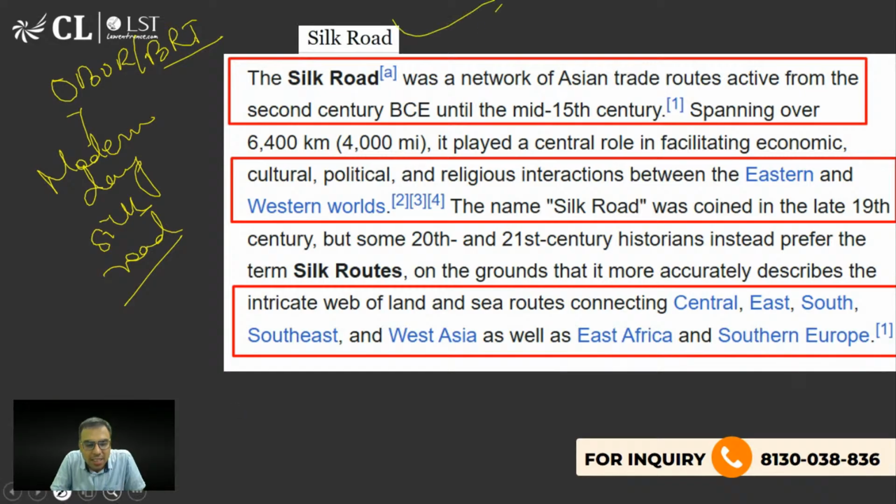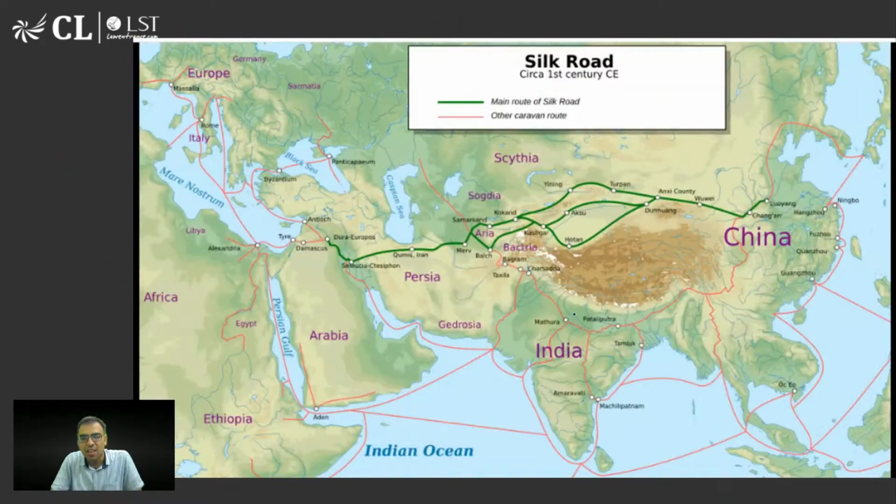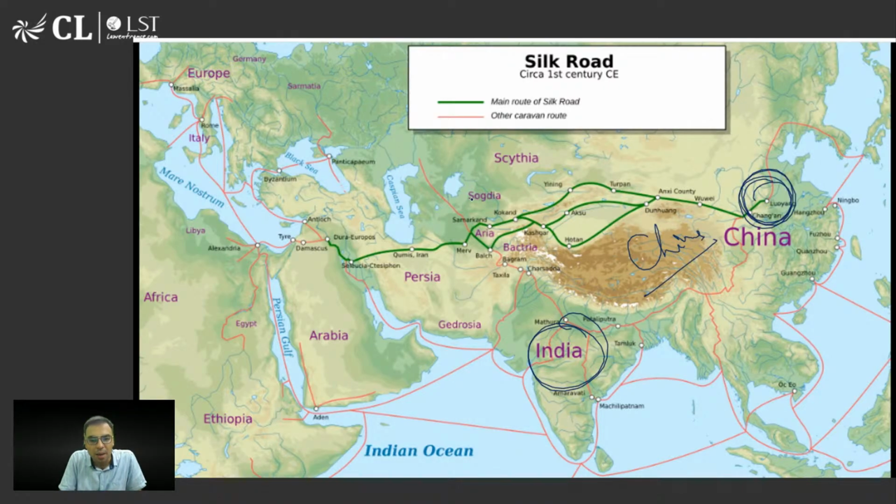And this Silk Road, the ancient one, was somewhere around the 2nd century BCE till the 15th century AD. It was somewhere around 6,400 kilometers, connecting the Eastern and Western world, right? West Asia, East Africa. So if you look, here is India, this is China. From China, now see, this is Central Asia, right?